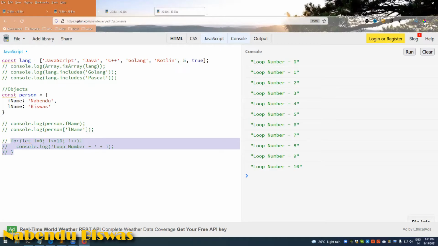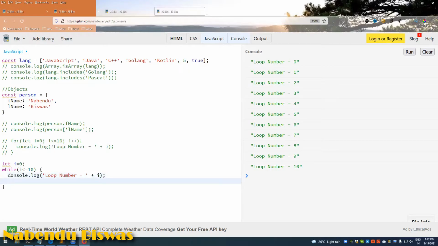So in while loop, the initialization also I'll do at the top like this, and then while I is less than equal to 10, I'll do, then I will have this console log, then I will have I plus plus.